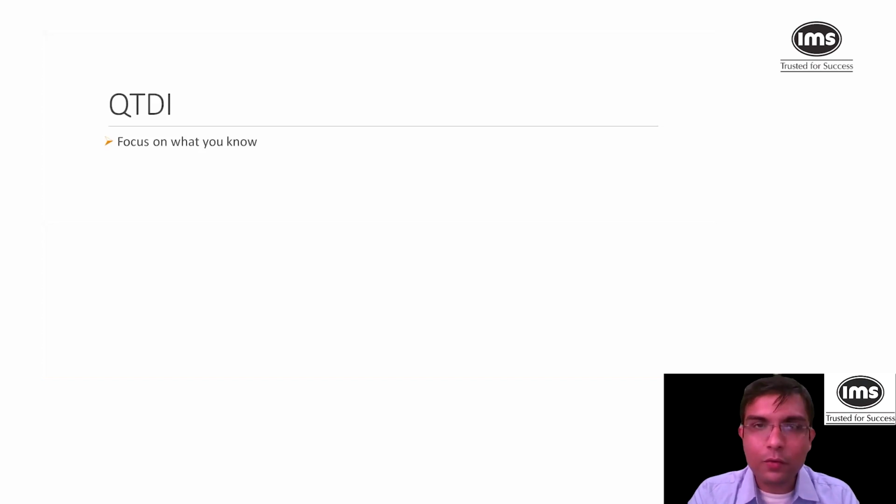Suppose I am weak in PNC, permutation and combination. In the next 14 or 15 days, if I learn PNC, how many questions will I be able to solve in CMAT? Probably 3 questions, 2 questions. So that is 8 marks. But if I brush up all the things that I know, probably I'll get the advantage of 4 to 5 more questions. That is 16 to 20 marks. So focus on what you know.